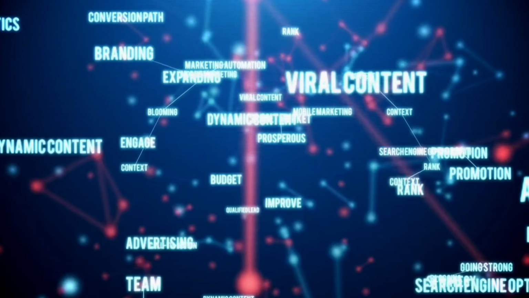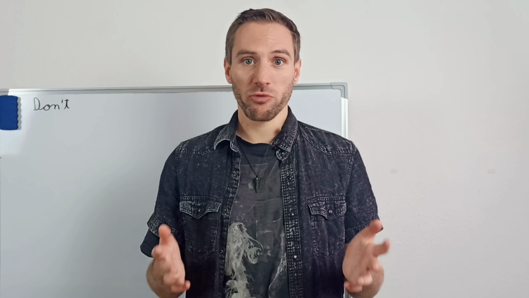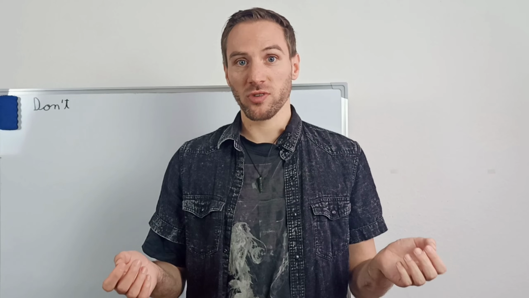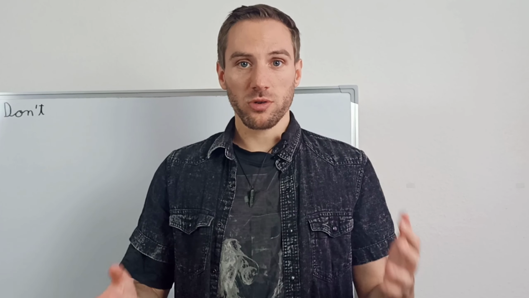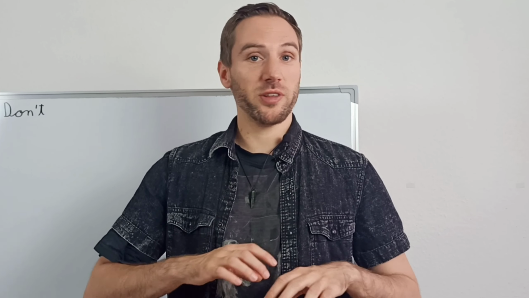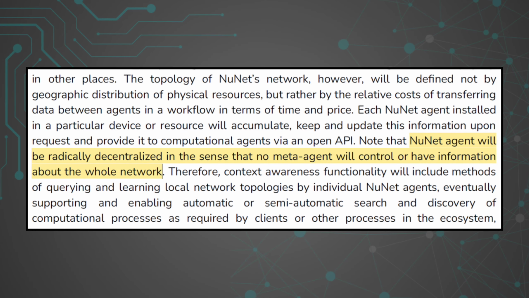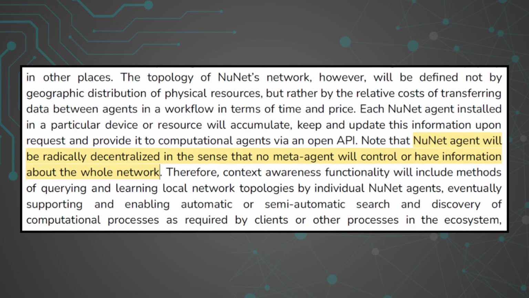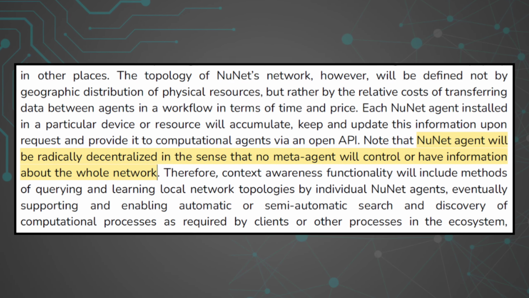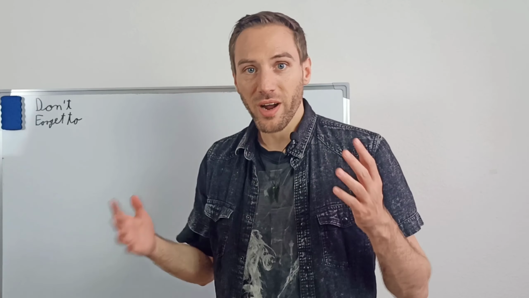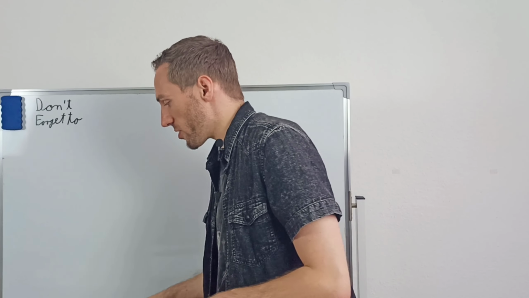The NuNet token is what will be used for every transfer of data, compute, or any other interactions on the network. It's also important to mention that the agents will be completely decentralized. As NuNet puts it in their white paper, NuNet agents will be radically decentralized in the sense that no meta agent will control or have information about the whole network. Alright, now let's look at that on the whiteboard to understand it better.